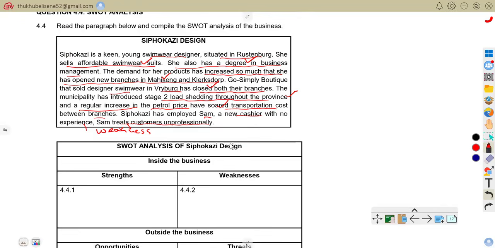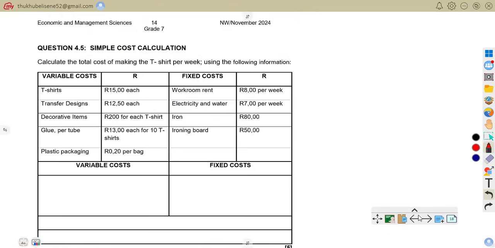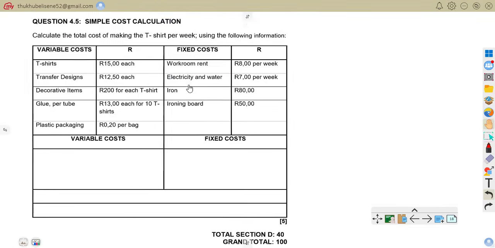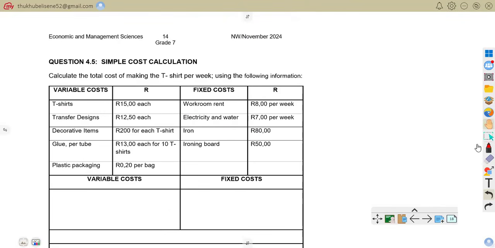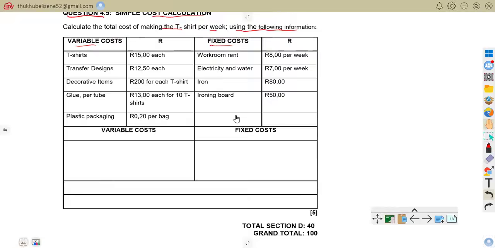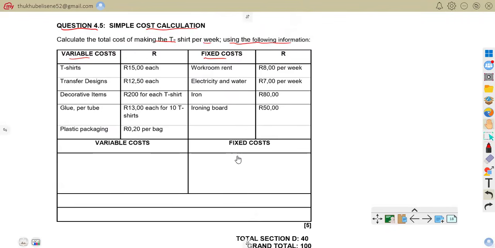So now we have to move on to question 4.5. Here is our question 4.5. Question 4.5 is a simple cost calculation. Calculate the total cost of making a t-shirt per week using the following information. We have variable cost and we have fixed cost. So now we have to calculate the variable cost as well as the fixed cost.